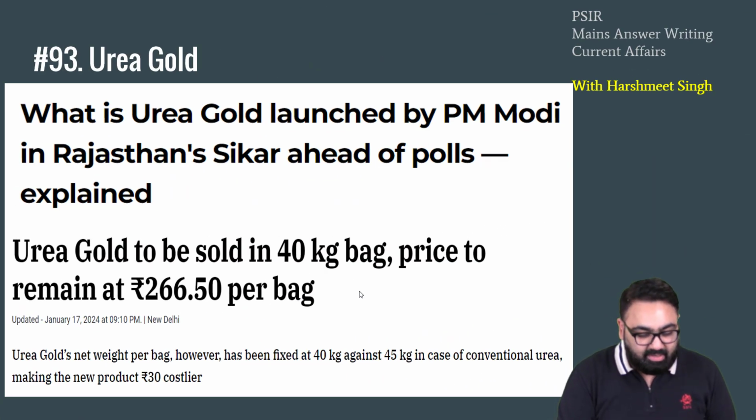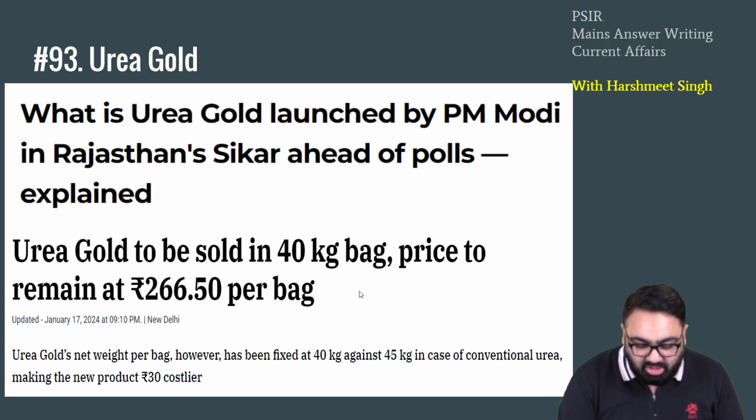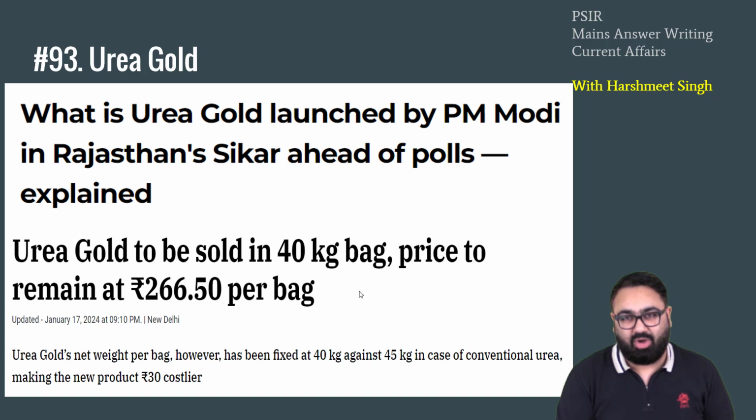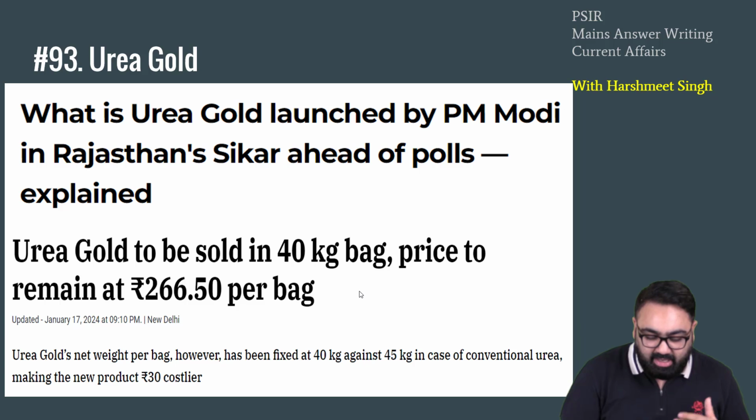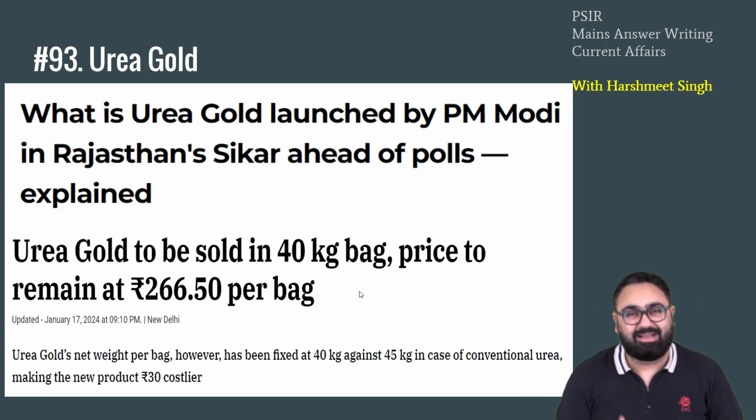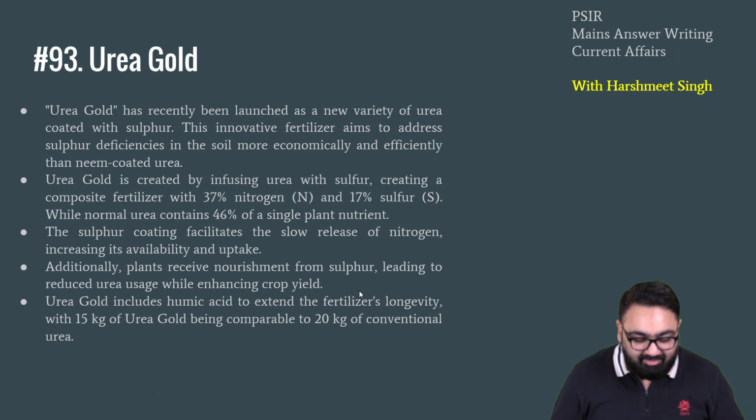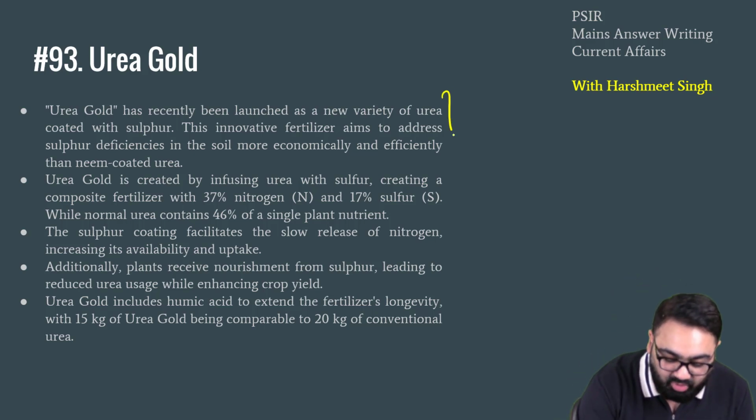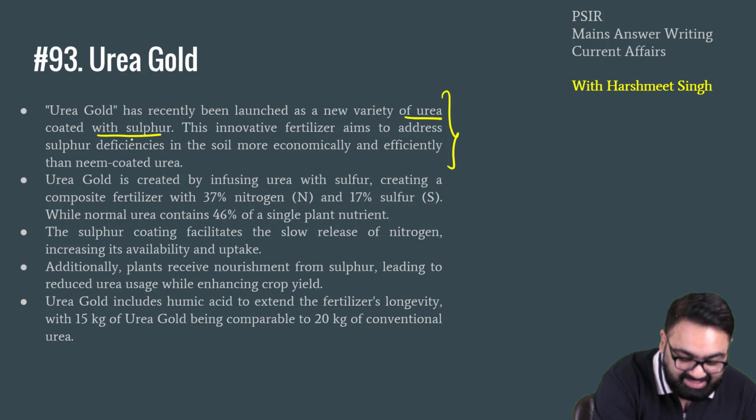Next news, number 93, the Urea Gold. Now, as you know, the Government of India offers a huge urea subsidy to our farmers, which has led to misuse of urea, which the government has tried to stop by multiple methods. We used to have the neem coated urea for some time to ensure that urea is not diverted to some other industries. Neem coated urea did work well, but not that great, not that effective. So now another alternative has been launched called the Urea Gold. What is Urea Gold? So urea is not covered in gold, urea is rather covered in sulfur. That is the idea of Urea Gold. So it's a new variety of urea coated with sulfur.